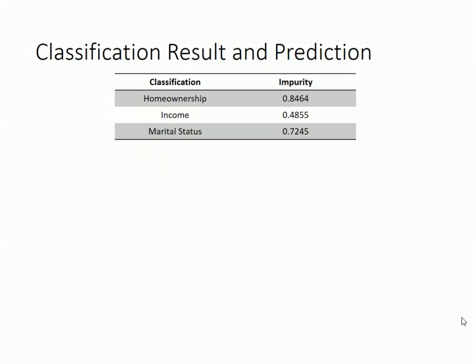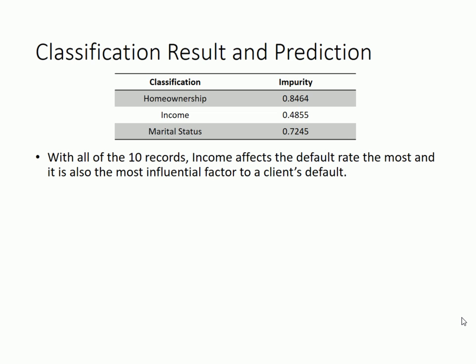In the previous video, I showed the impurity when classifying all the records by homeownership. You can check out the previous two slides for the calculation of impurity of the other two classifications. With that, we now have the impurity when classifying the entire dataset with each of the three attributes. The result shows that income affects the default rate the most, so it is the most influential factor to a